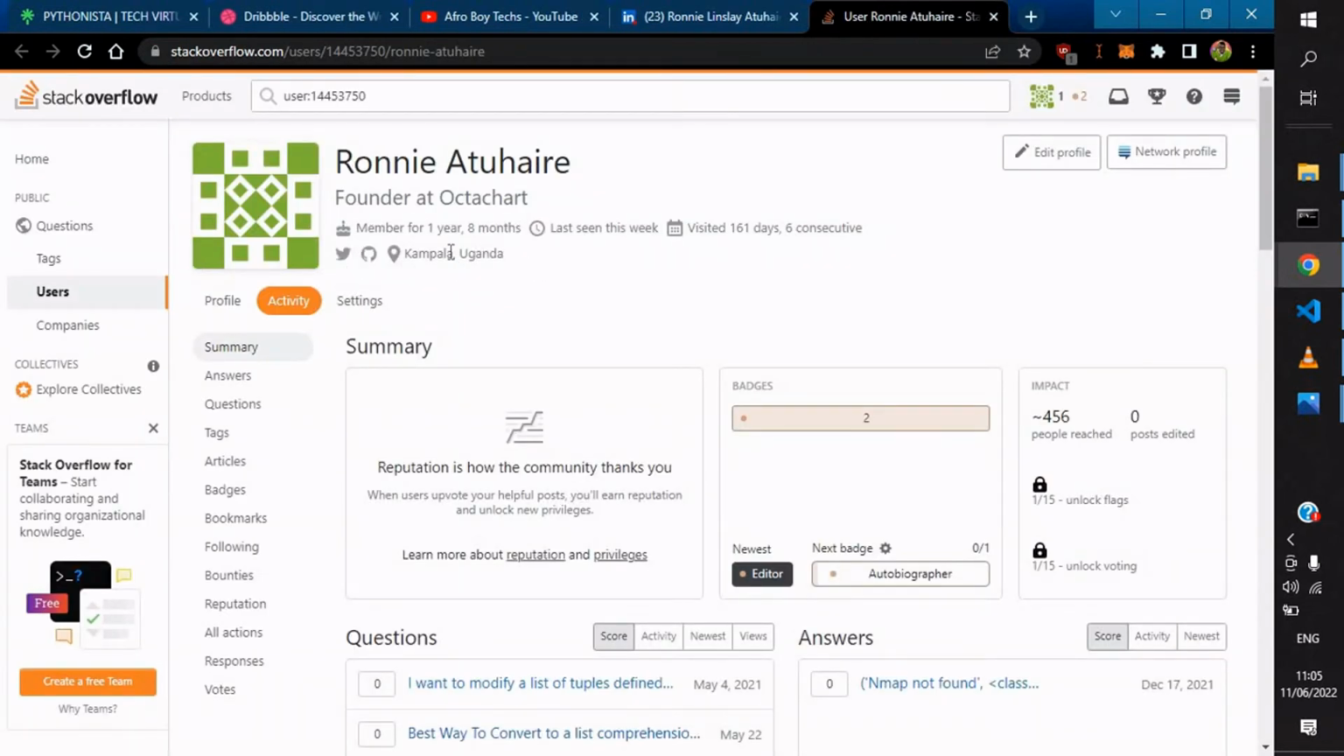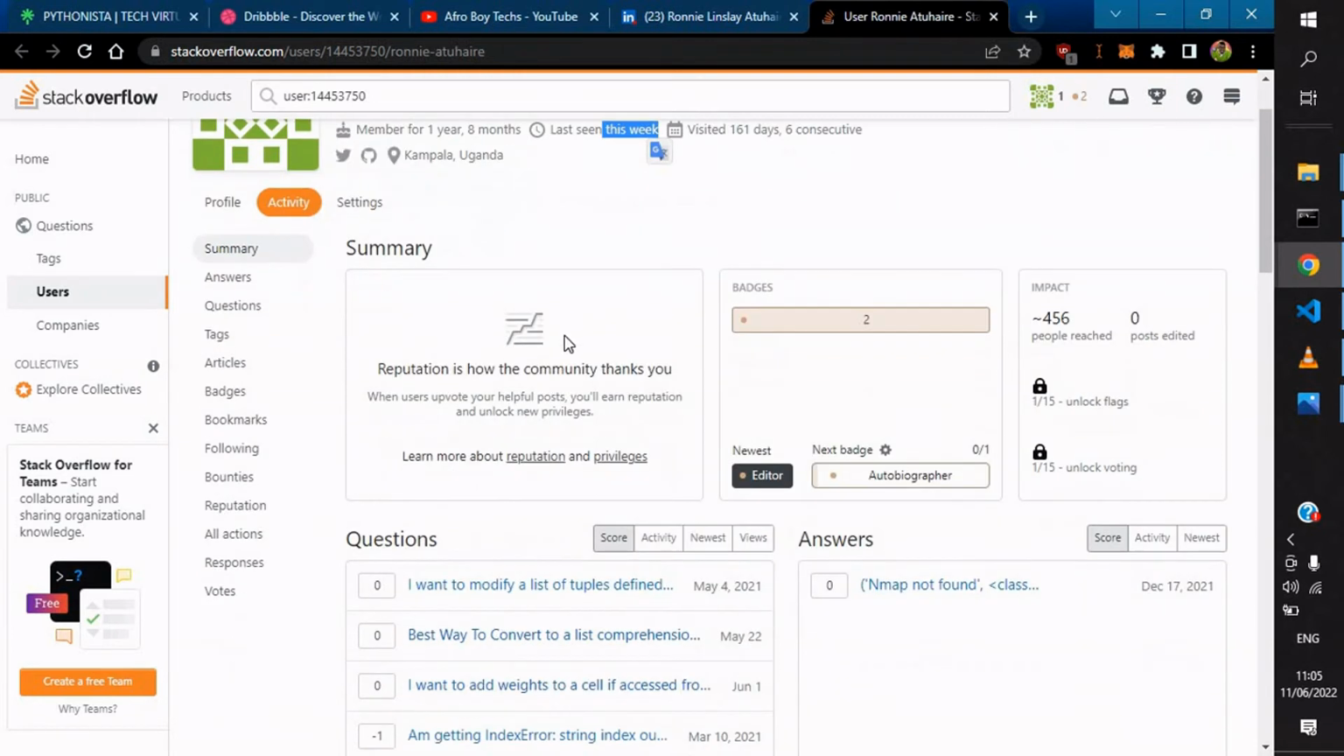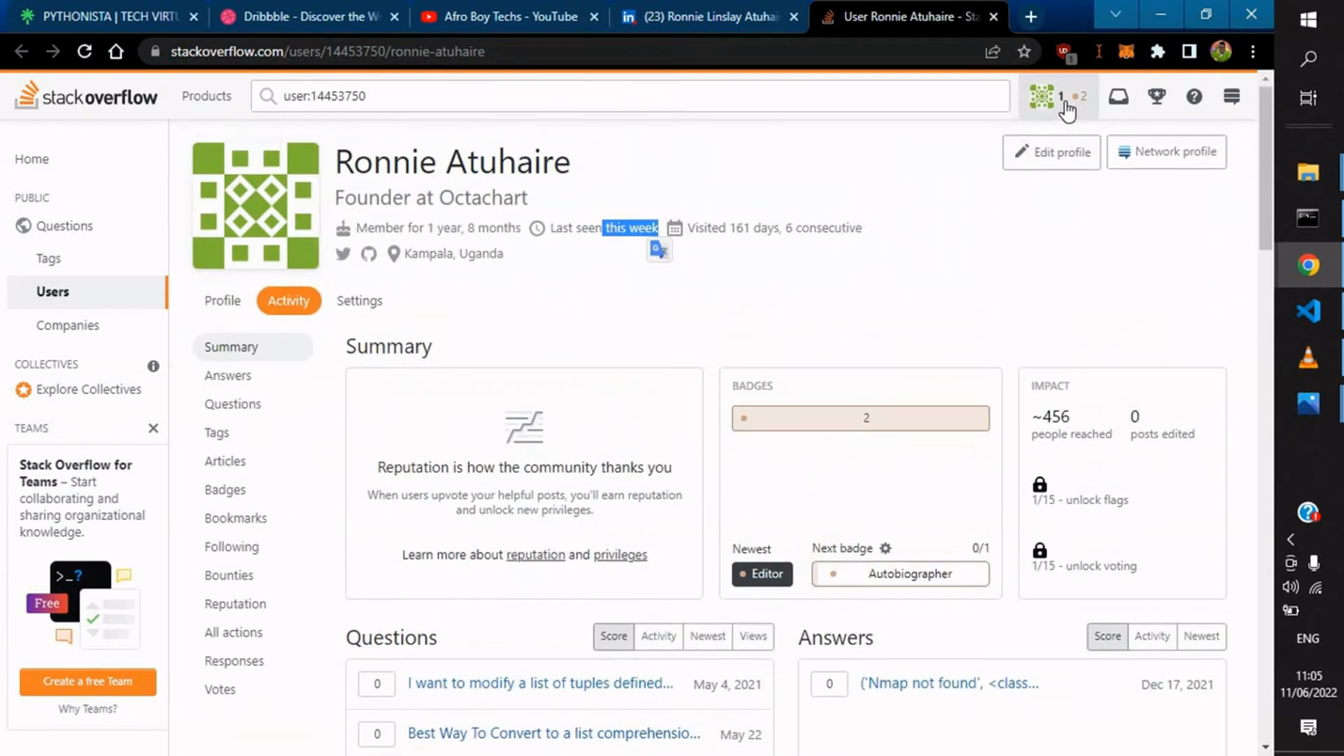So if I go to Stack Overflow, I've been a member for 1 year and I've visited 161 days, something like that, last seen this week, on consecutive 6 times, and I've asked a few questions around my Canva and my portfolio here. It's not something I'm boasting about on my Stack Overflow.